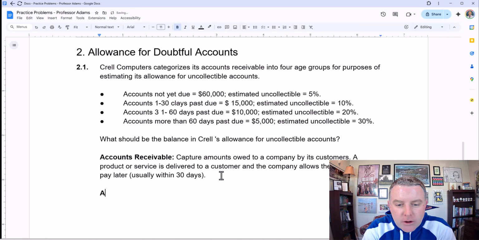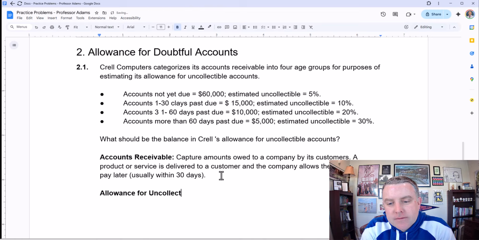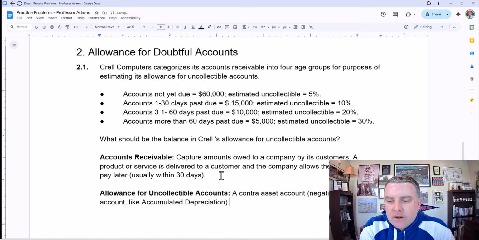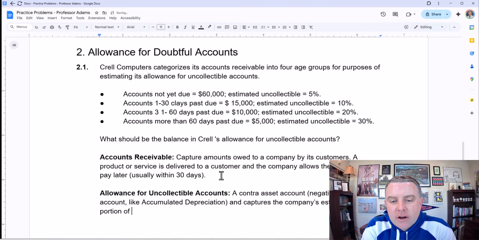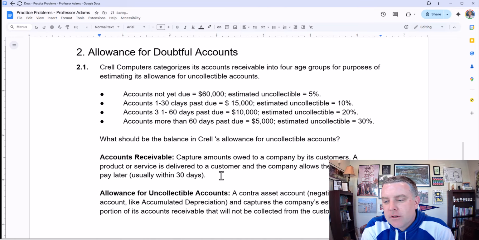The allowance for uncollectible accounts is a contra asset account, which means it's a negative value asset account, like accumulated depreciation, which you saw before, and captures the company's estimate for the portion of its accounts receivable that will not be collected from the customer. Okay, that is the allowance for doubtful accounts.